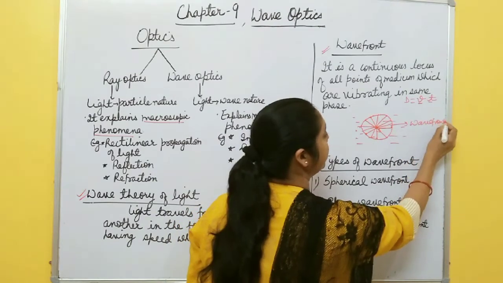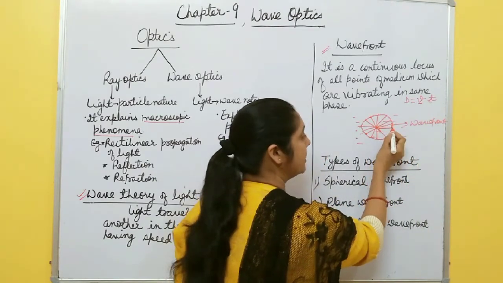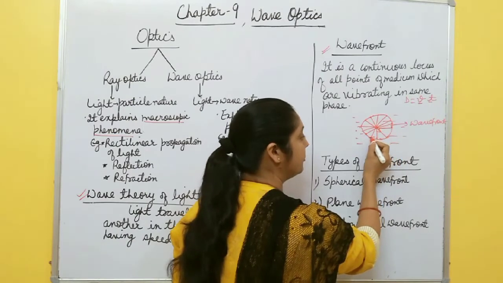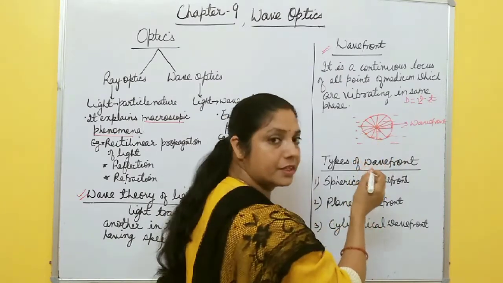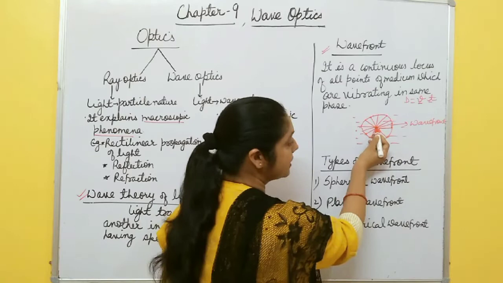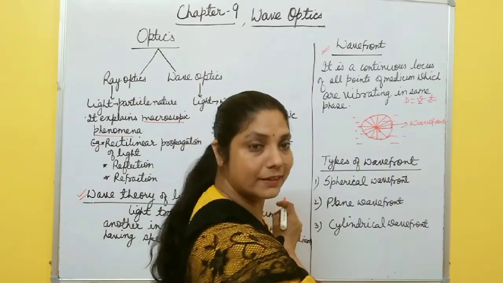And how do you define the wave front? All the points which are on the wave front are in the same phase, because they are at equal distance from this point of impact, the source.